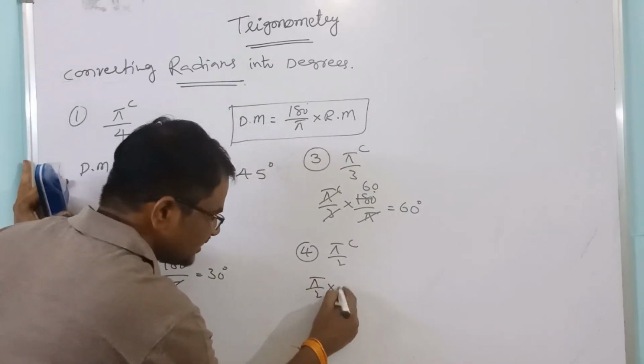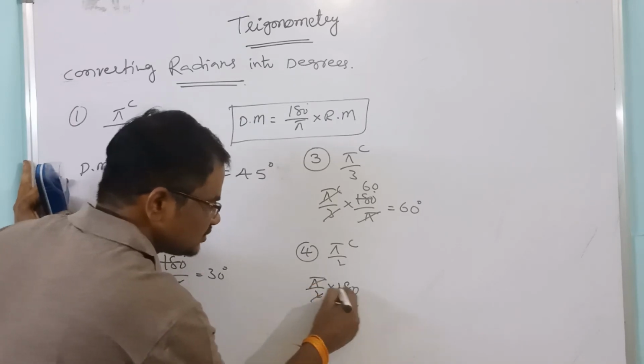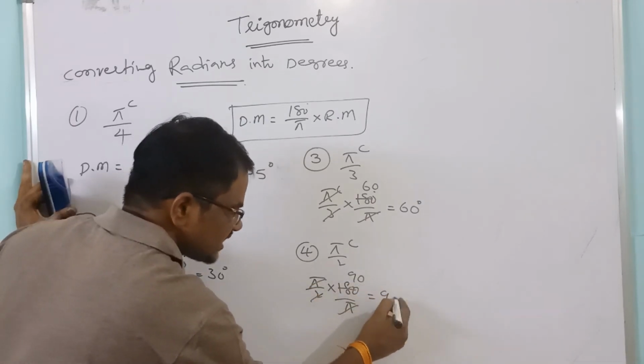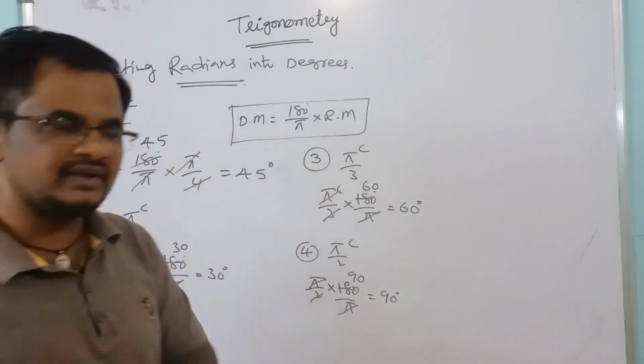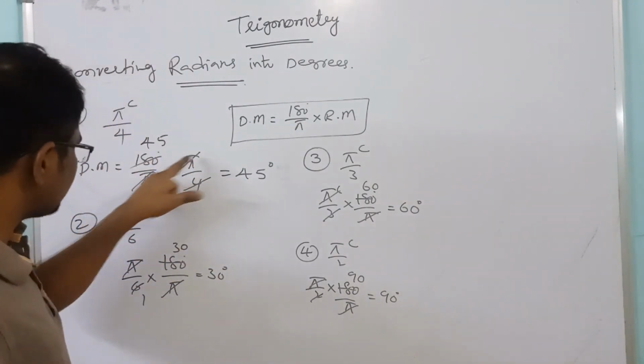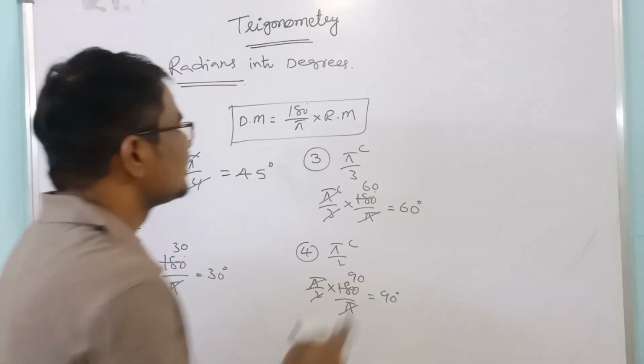Suppose pi by 2 radians, convert into degrees. Pi by 2 into 180 by pi. Gets cancelled, 2 nineties, 90 degrees. Now in all these four problems, what are we observing? In every problem, pi gets cancelled.